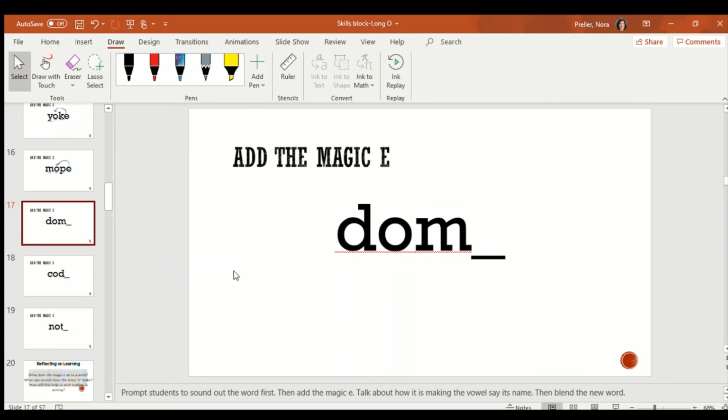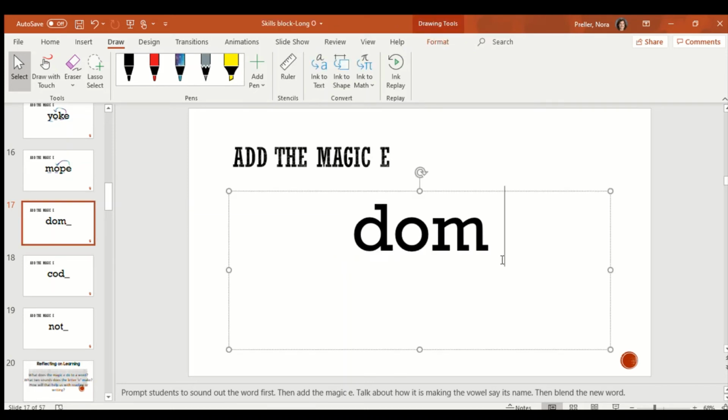Now I'm going to have you try this one on your own. Try sounding it out without the magic E. Ready? Did you sound out d, ŏ, dom? Yep, that's another nonsense word. Let's find out what happens when we add the magic E. Try sounding it out now. Did you sound out d, ō, dome? Dom turned into dome when we added the magic E.